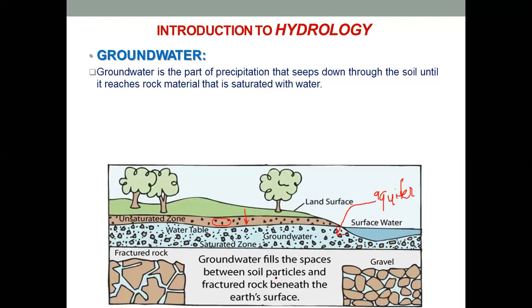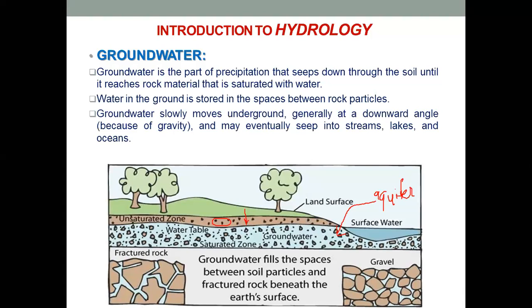Now, groundwater will fill the spaces between soil particles and fractured earth beneath the earth's surface. So the rock surfaces are going to be fractured, or there are going to be gravels which will have spaces between them. So the groundwater will be stored between those spaces. Okay. Next, water in the ground is stored in the spaces between the rock particles, and the groundwater slowly moves underground, generally at a downward angle because of gravity, and may eventually seep into streams, lakes, and oceans.